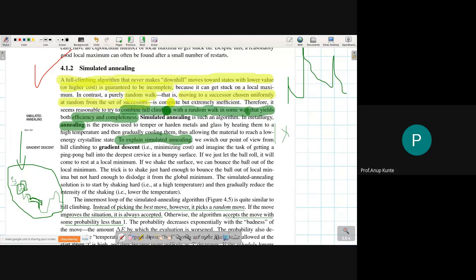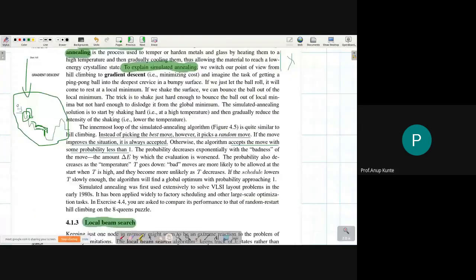There's no problem in reading it ahead of what I'm speaking, but the nature of the algorithm is that initially, rather than picking the best move, we will pick a random move. If the random move is improving the current situation, that is, it is improving my evaluation function value, that is, it is giving me a lesser value of evaluation function, if I'm doing a downhill problem, then I allow that particular selection.